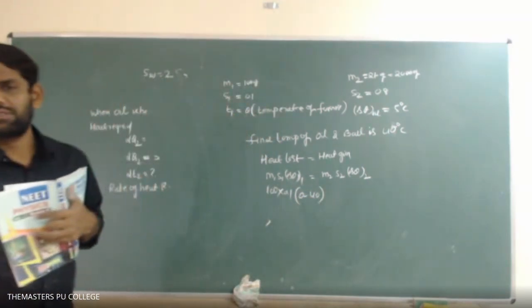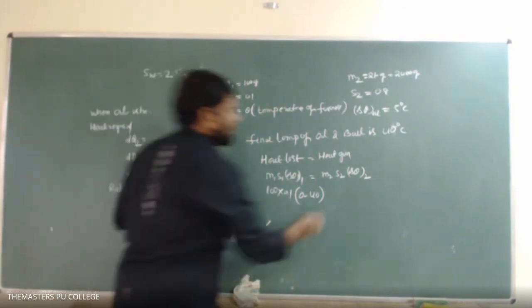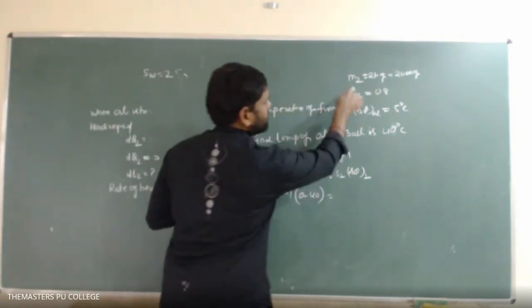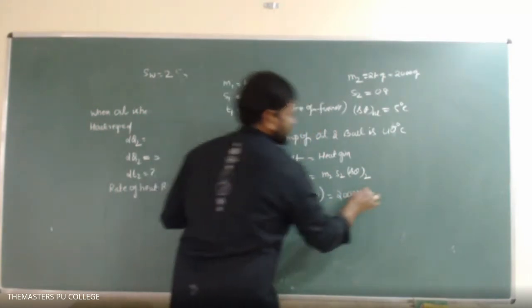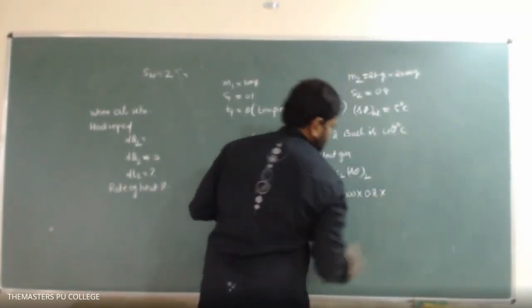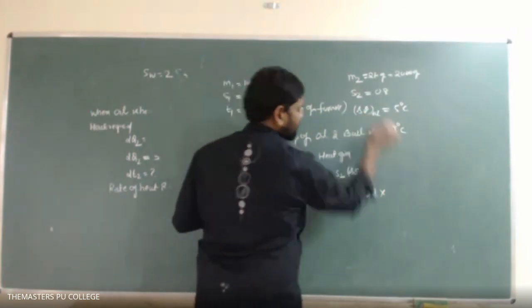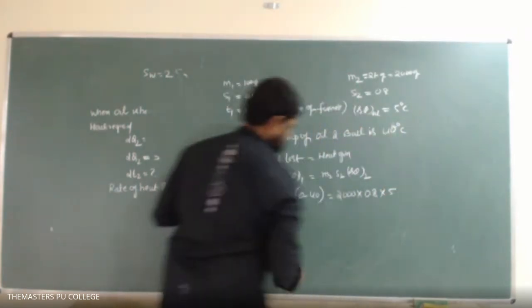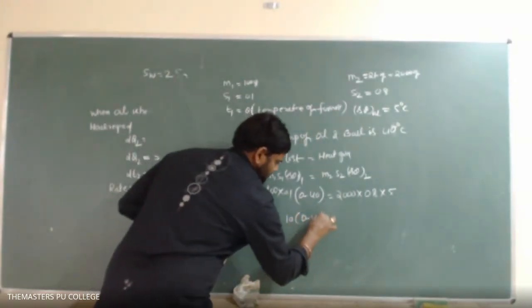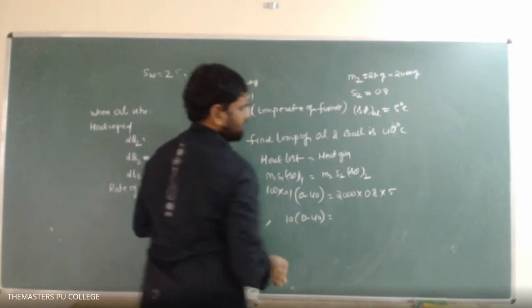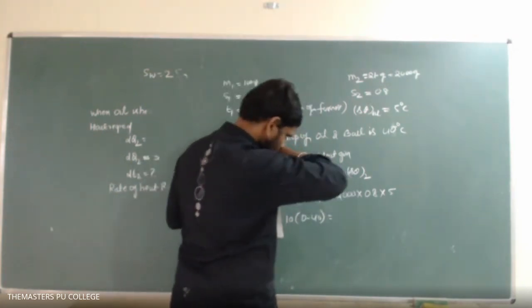Got it, all of you? This is very, very important. That equals the mass M2, which is 2000, and the specific heat, which is 0.8, and delta theta of the second one, which is 5 degrees. Then we can write 10 into (theta minus 40) equals, here what can we write?